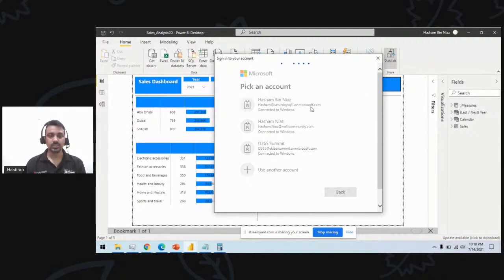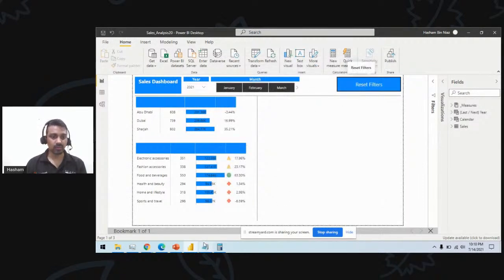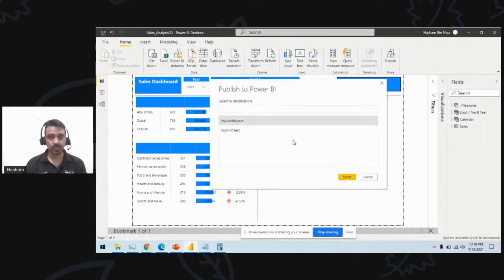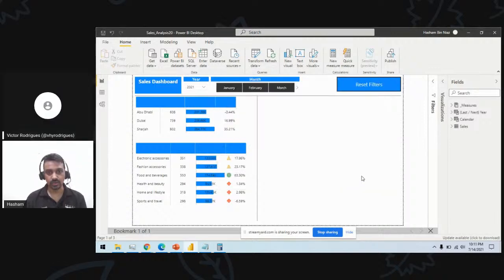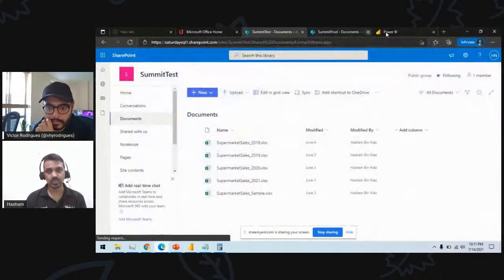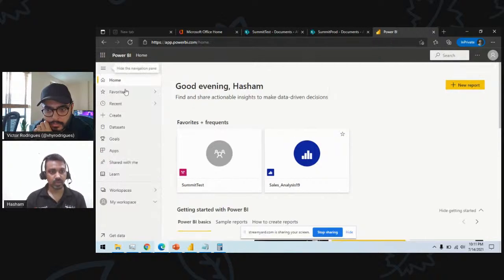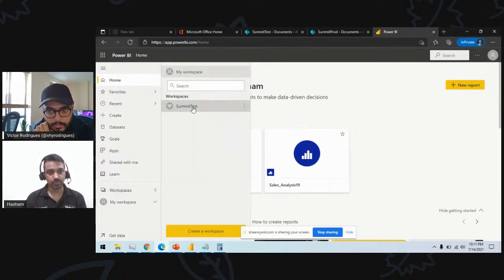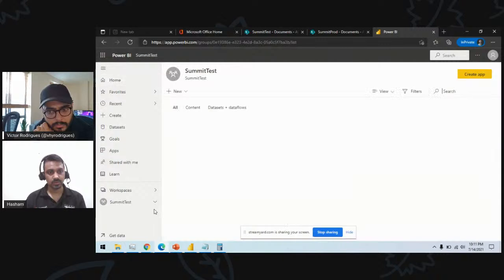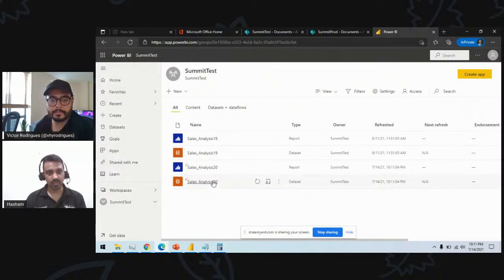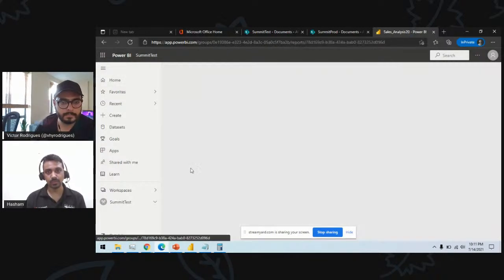Okay, we'll have a final look here into the Power BI. So it says, where do I need to publish? I select the workspace. So now this is my service, and if I go to the home tab, these are all the workspaces. This is my workspace here, and I can see this file has come up here as well in my Power BI.